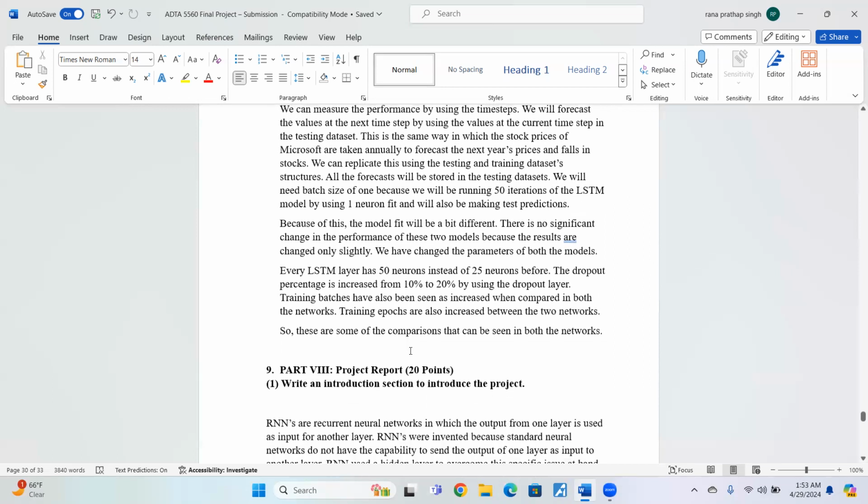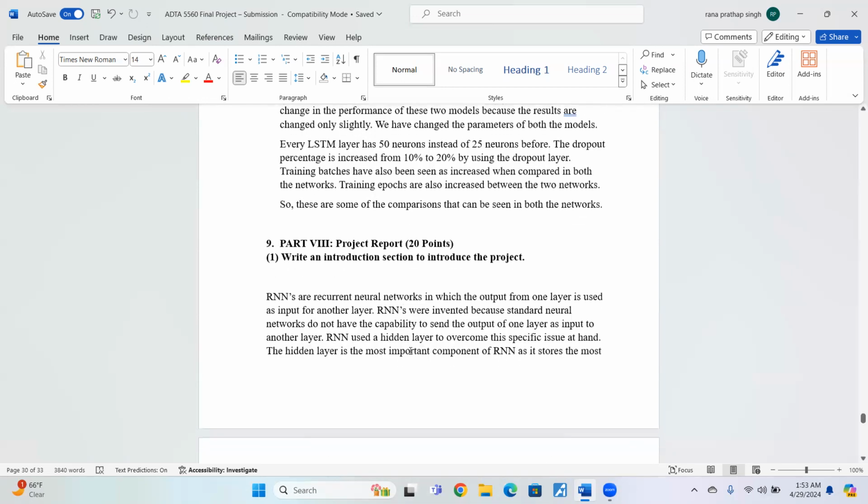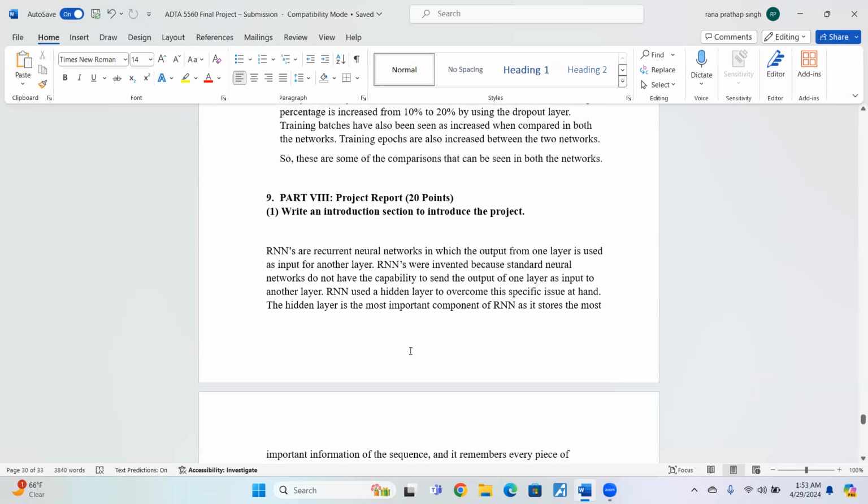The training batches have also increased when we compare both networks. And the training epochs are also increased in the new network. So these are the clear comparisons that we can see between the two networks. Now we're going to talk about a brief overview of the project report that I have done so far.